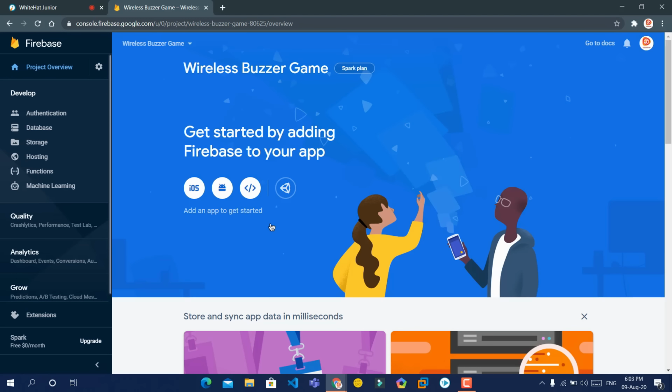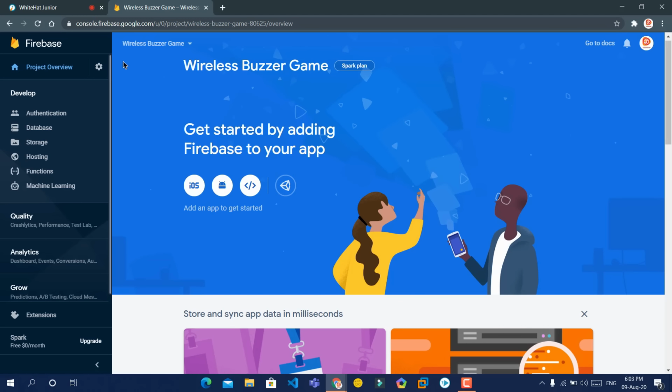Yes, ma'am. All right. So let's create data fields in our database for our wireless game. Okay. So what do you think we should write in our database field for the buzzer app? Ma'am, the names of the players first, and their corresponding values. So we give the first buzzer, like the red team's buzzer, the value 1, and for the blue team we can give a value of 2. Something like that. Yes, absolutely correct.